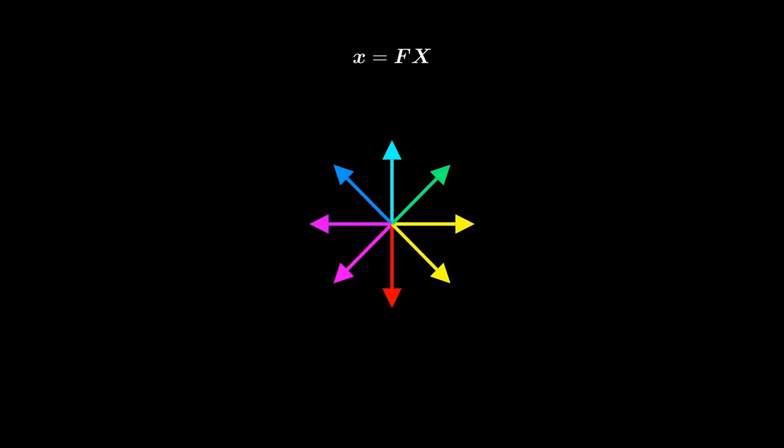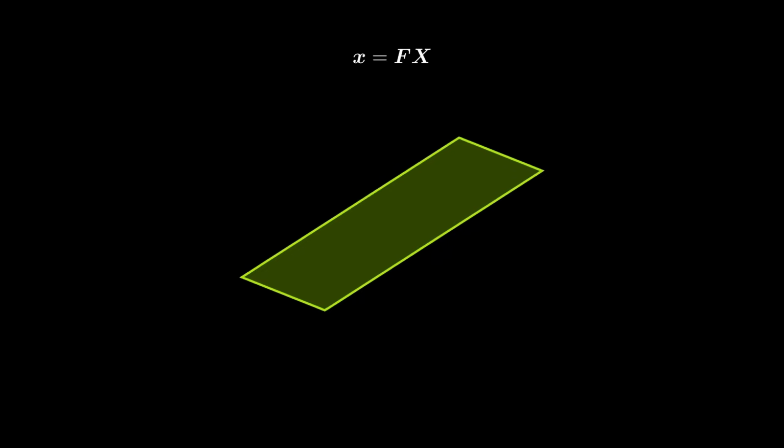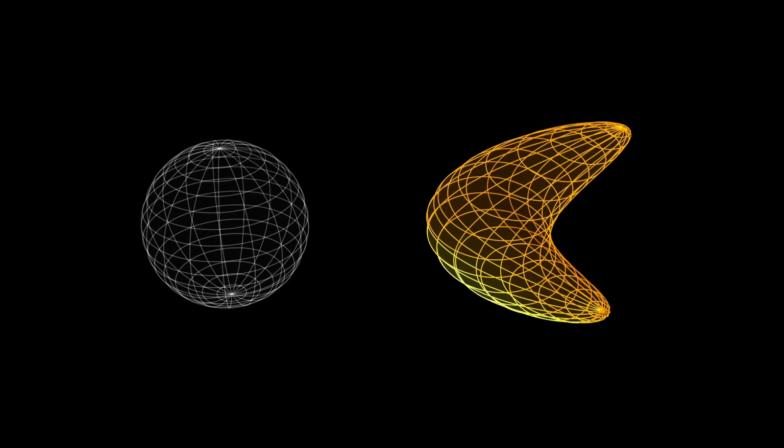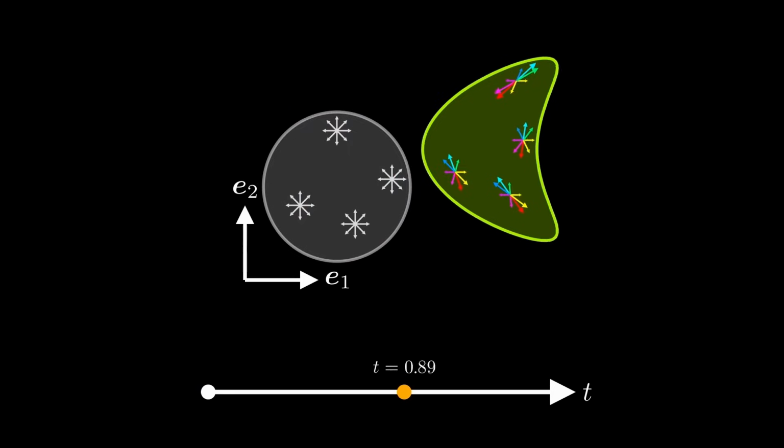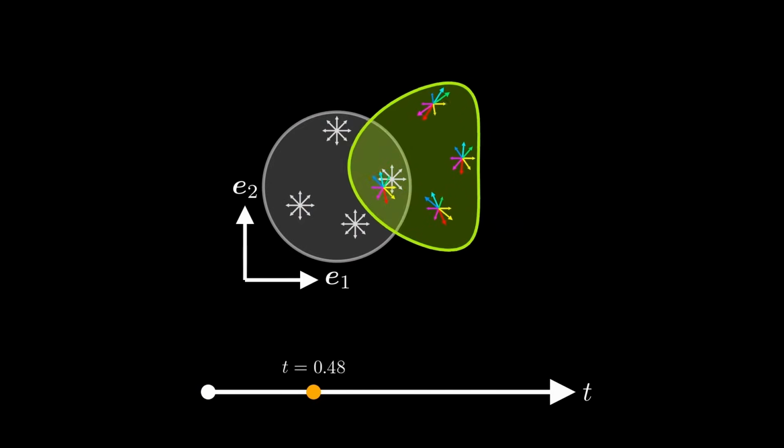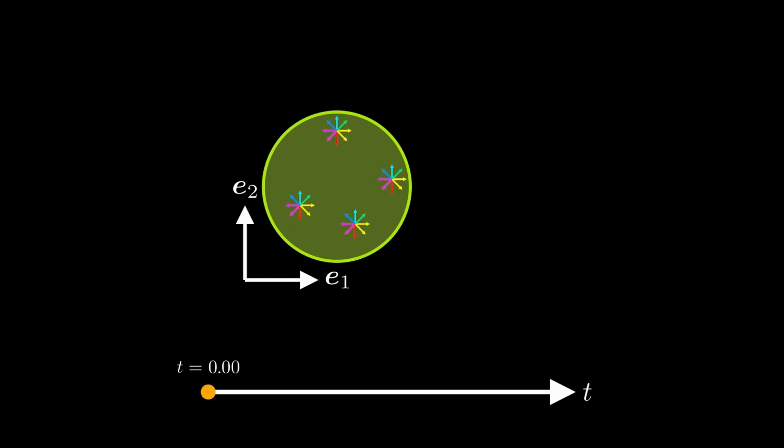A matrix vector multiplication is a linear transformation, meaning that it can only describe relatively simple deformations. In reality, we typically see more complex deformations. In this video I would like to show you how we can still use some fairly basic mathematical concepts to describe these more realistic deformations. Specifically, as we will discuss later, instead of just one matrix vector multiplication, we need to consider infinitely many of them, one for each point in space and every moment in time.